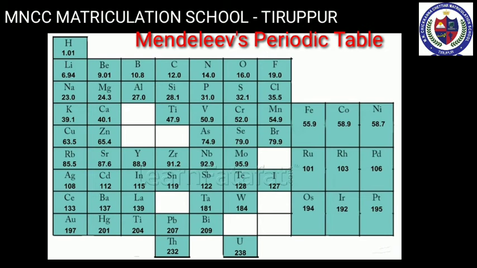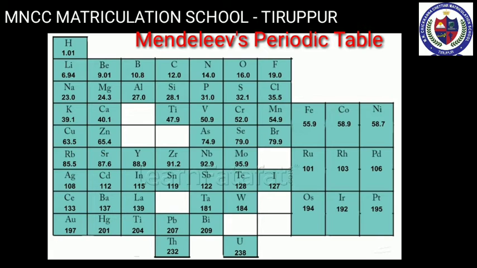Next we move to Mendeleev's periodic table. In 1869, Russian chemist Dmitri Mendeleev observed that elements of similar properties repeat at regular intervals when the elements are arranged in the order of their atomic masses. The physical and chemical properties of the elements are periodic functions of their atomic masses. He arranged the 56 elements known at that time according to his law of periodicity. This was best known as the short form of the periodic table.